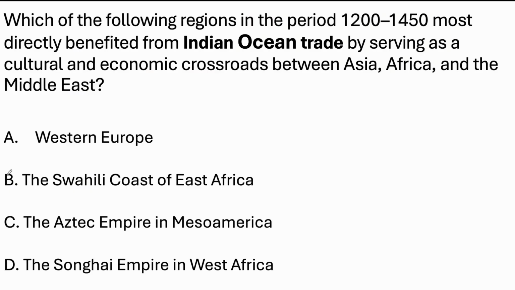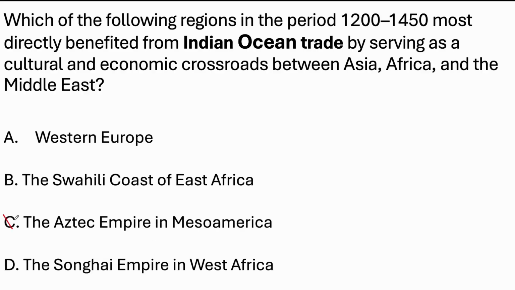Before we end off here, we do actually have a multiple choice question. Take a moment to pause and read. Which of the following regions in the period 1200 to 1450 most directly benefited from the Indian Ocean trade by serving as cultural and economic crossroads between Asia, Africa, and the Middle East? We have Western Europe, the Swahili coast of East Africa, the Aztec Empire, and the Songhai Empire.